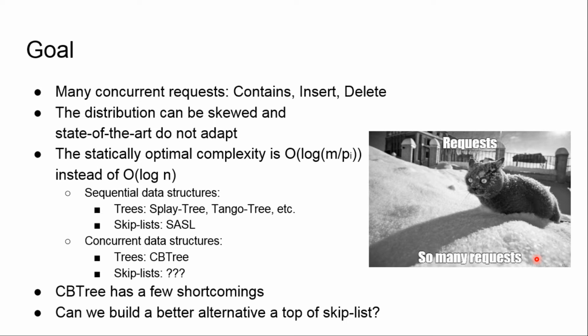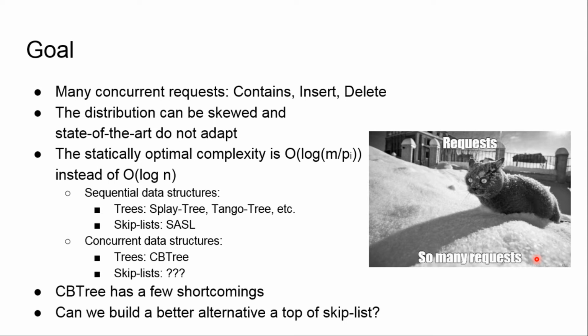One of them is that during the contains operation, it uses hand-over-hand validation, which reduces the performance of the contains itself. Why is it important to have it in a tree? Because CBTree uses rotations. And when you traverse the tree, you have to know that you came to the right branch, rather than the rotation having changed it.